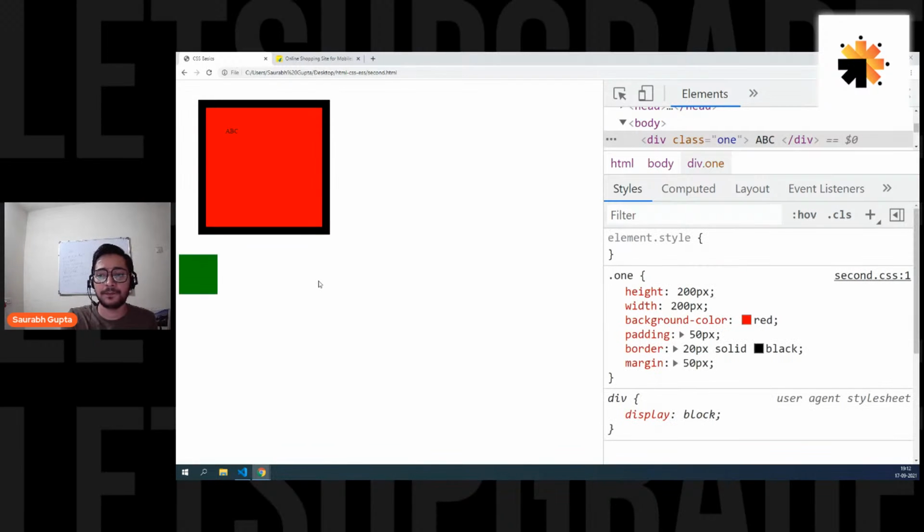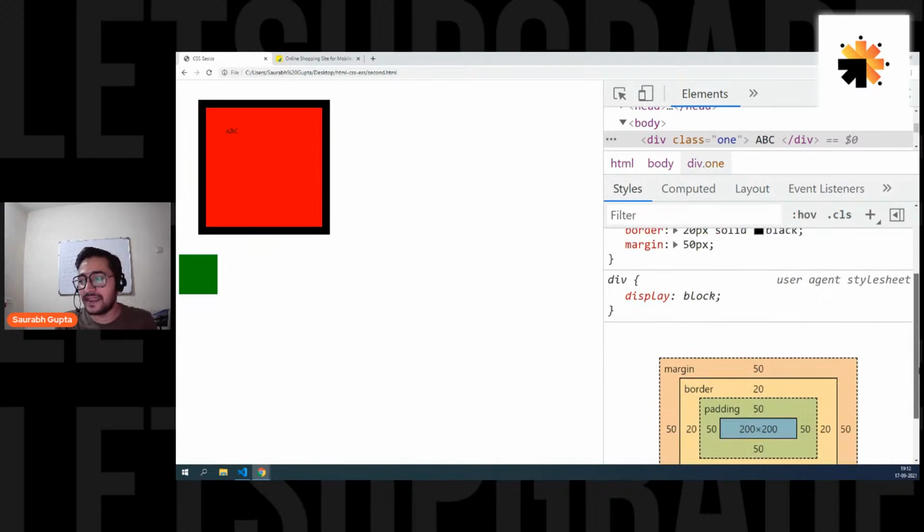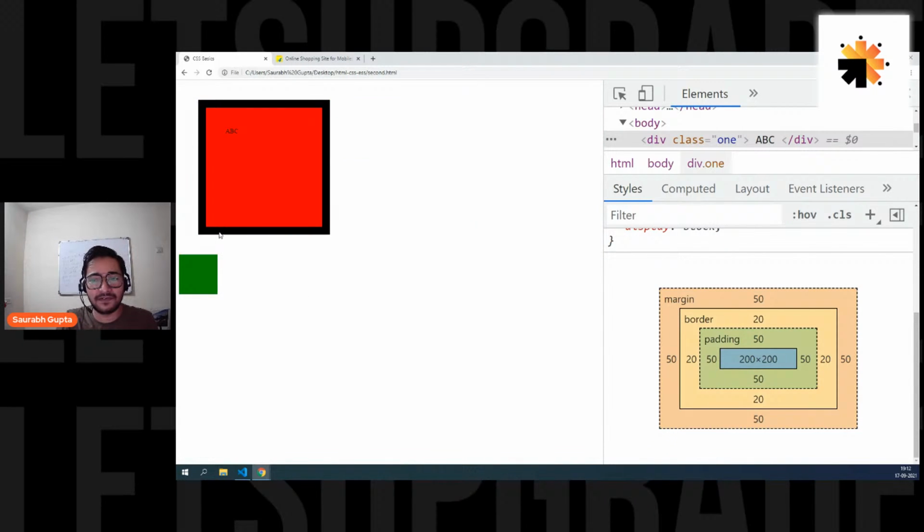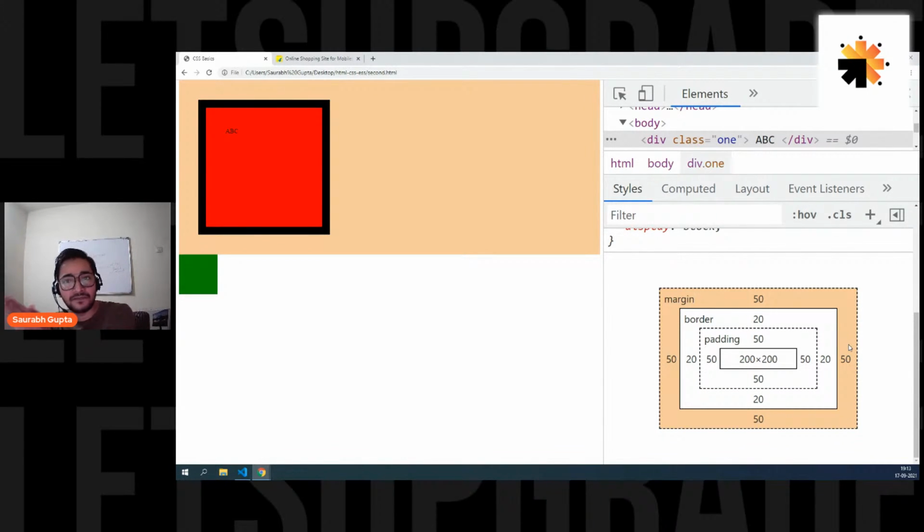Now focus, everyone. You can see that there is a lot of space left on the right side of the element, but still my green element comes at the bottom. Why? It's because of the fake size. You can see the top size, the left size, the bottom sizing, the 50 pixel margin is here. That's why it's coming 50 pixel in the bottom. But on the right side, there is a lot of space left, and even if I have given a 50 pixel margin on the right, my element is still coming down because the right margin is taking the whole thing. So yes, we are facing a problem.